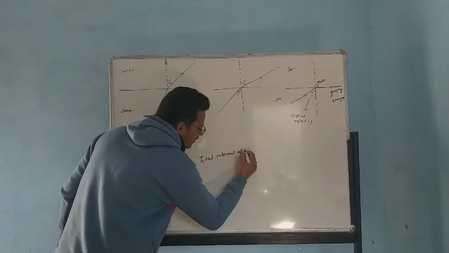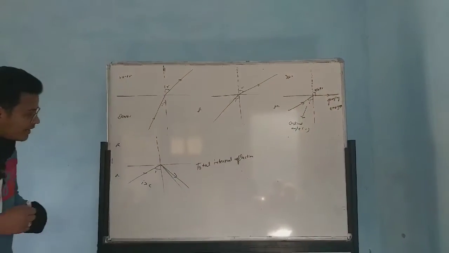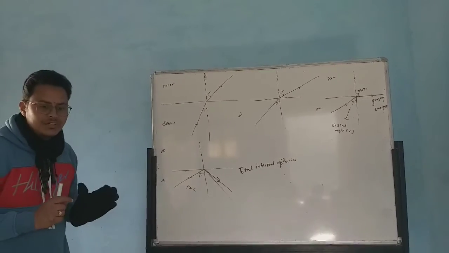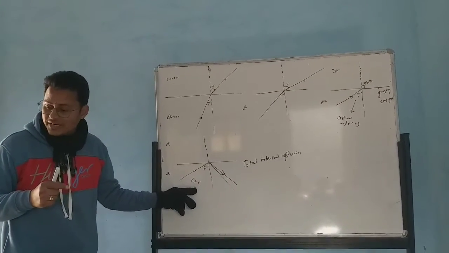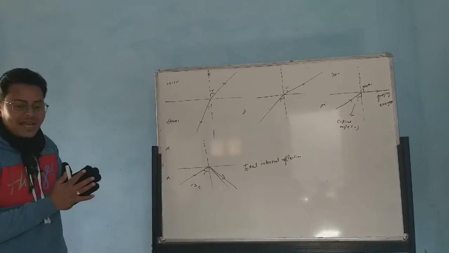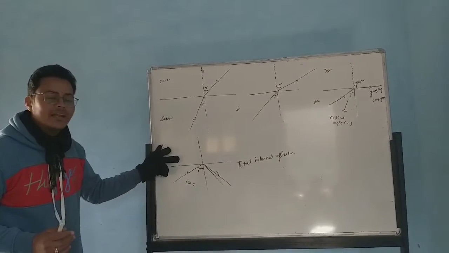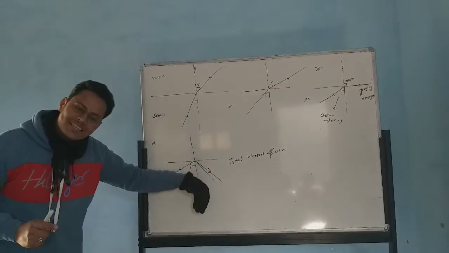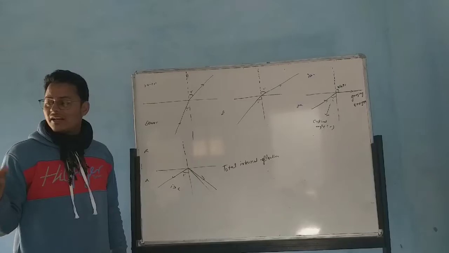So if I ask you what is total internal reflection? Total internal reflection is the phenomenon in which, if we increase the angle of incidence more than the critical angle in the denser medium, then the light does not refract in the rarer medium. Rather, it reflects in the same medium. This phenomenon is known as total internal reflection.